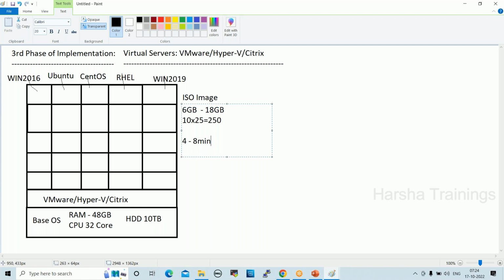Otherwise, whatever changes you perform will not be reflected on the server. That is why once you perform any activity, you need to restart the servers. 4 to 8 minutes is downtime, and the client will not accept that much time. So restarting a server is a big challenge in real projects.